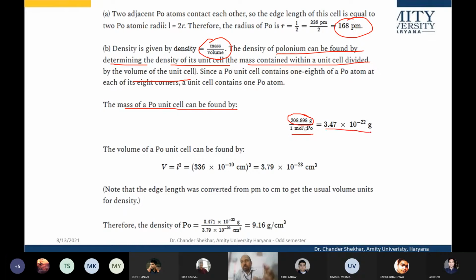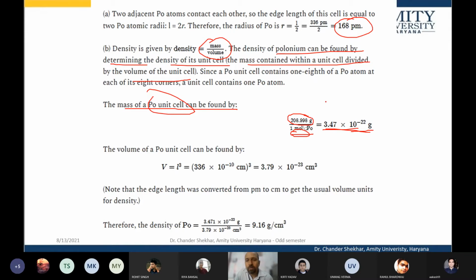Taking this much gram will be for the atomic weight of the polonium. If we take into consideration the Avogadro's number, then we'll get 3.47 into 10 minus 22 gram as the mass of the polonium unit cell.